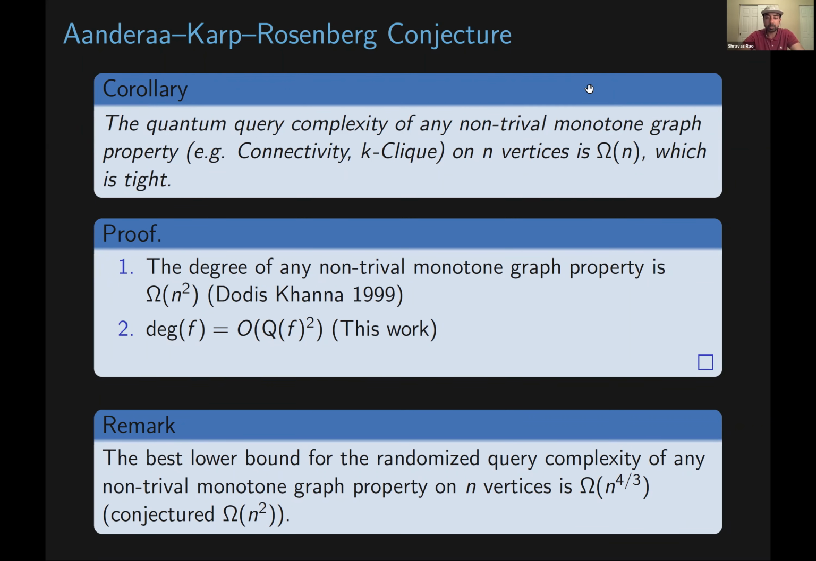One thing that's kind of remarkable about this result is that it basically solves the quantum version of this problem. But in the randomized version of this problem, the best known lower bound for the randomized query complexity of any non-trivial monotone graph property on n vertices is n to the 4/3. And it's conjectured that the right answer to this is going to be omega of n squared. So this is a situation where we know the right answer for the quantum setting, but in the classical setting of randomized query complexity, we don't know the right answer. We don't have a proof of what we think is the right bound.